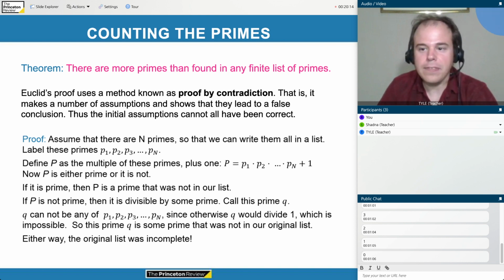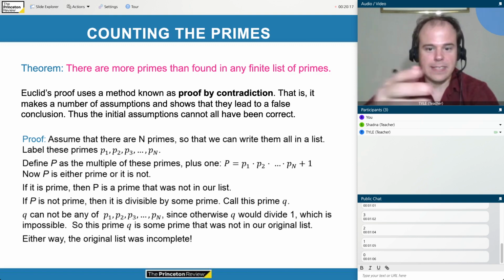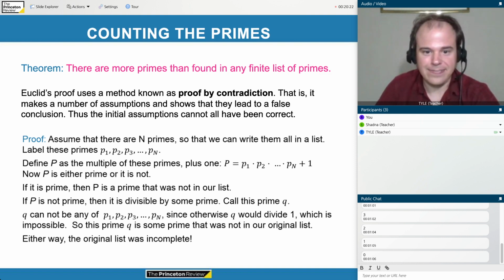However many there are, if there is some largest prime, then this means that there are only some finite number in total. Let's call that number n, and write down a list of the primes, and label them p1, p2, p3, up to pn. So for example, p1 equals 2, since that was the first prime number. p2 equals 3, the second prime. p3 equals 5, the third prime. p4 equals 7, p5 equals 11, p6 equals 13, and so on. And pn is whatever the largest prime number is.